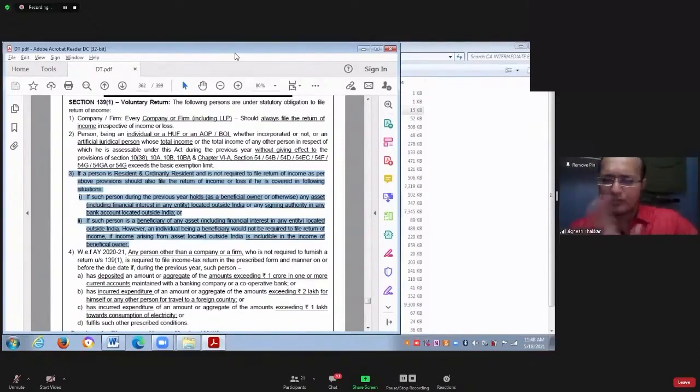For the asset which is situated outside India, whether you are a legal owner or a beneficial owner, you have to file the income tax return in India.